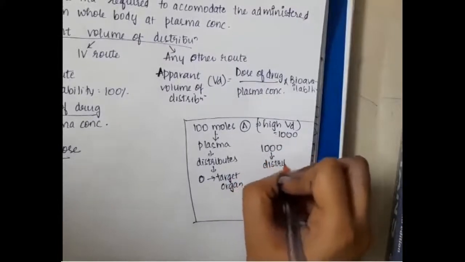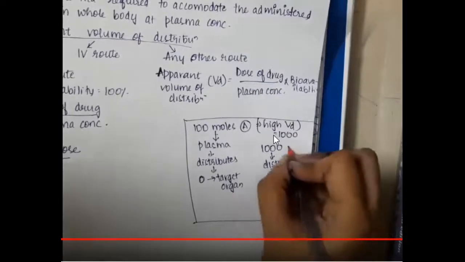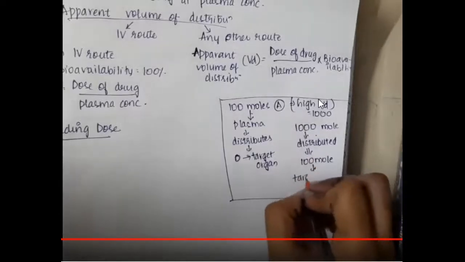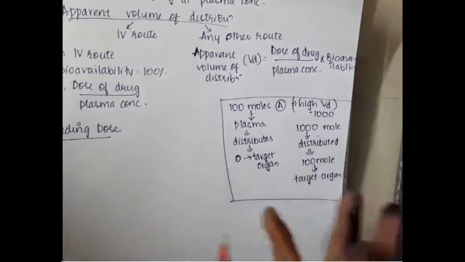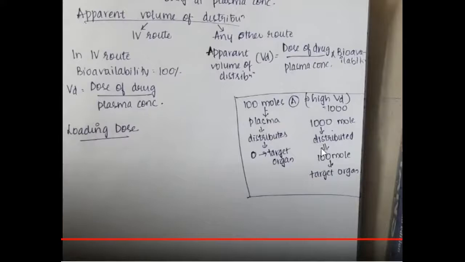So for this drug, because the volume of distribution is high and it is 1000, if you give 1000 moles of the drug, that 1000 moles will first and foremost get distributed, and only then will the remaining drug reach the target organ.